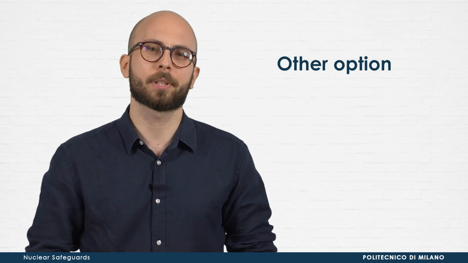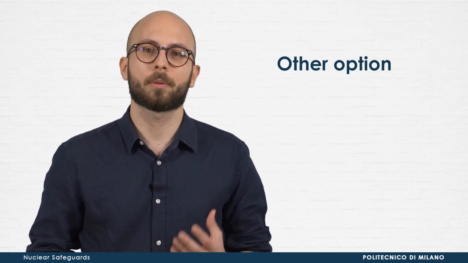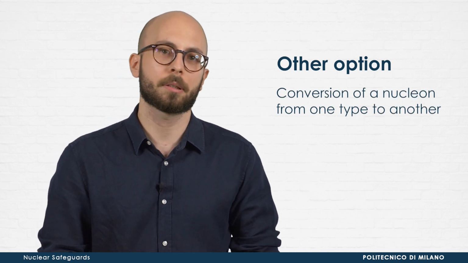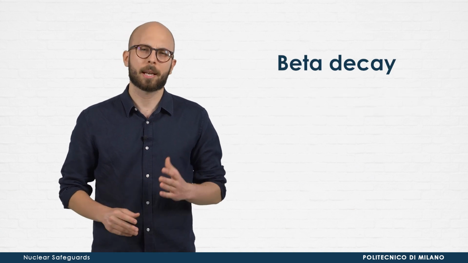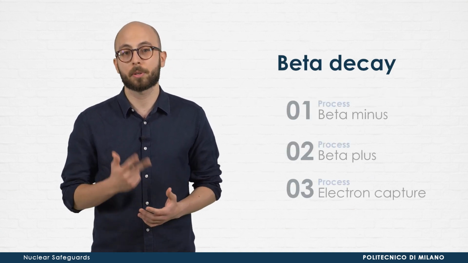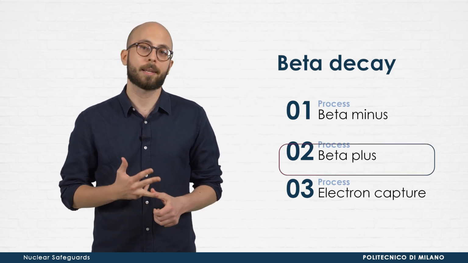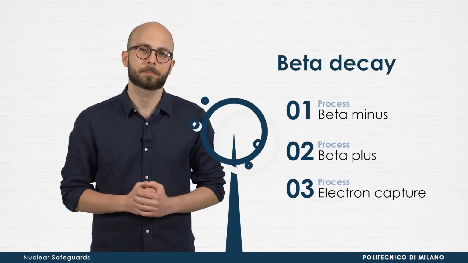There is another option that nature gives to lighter nuclei, a decay mode which consists in the conversion of a nucleon from one type to another. This is the so-called beta decay, a name that actually refers to 3 different processes: beta minus, beta plus, and electron capture. Let's have a look at their main features.